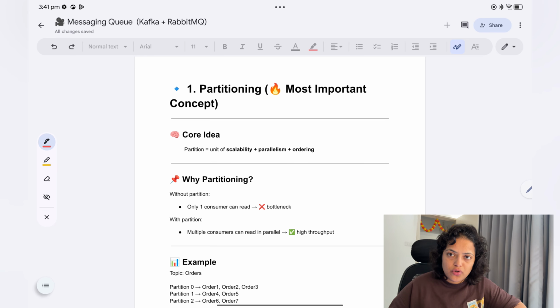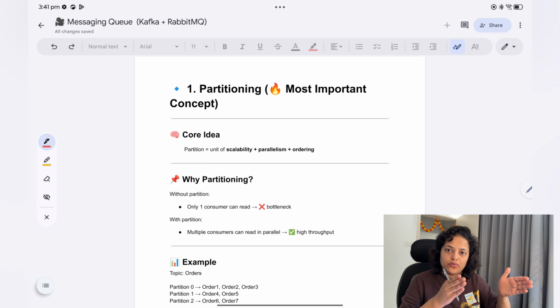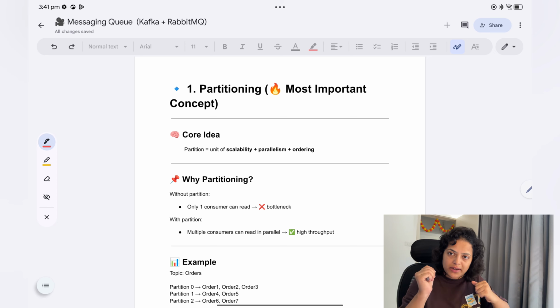And then ordering. Ordering means it will maintain the message order. Like you have divided one task into multiple packets, multiple messages, so those messages should not interchange their order. The consumer should read those messages in a particular order only, otherwise it will not make any sense. We can do that using partitioning only, right?